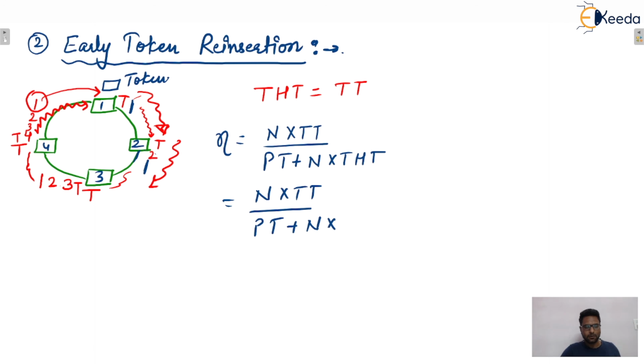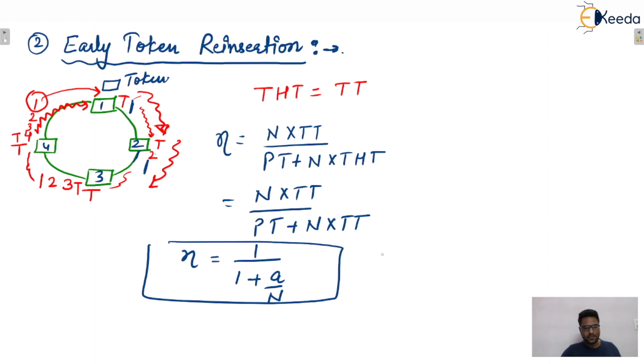So substituting TT here and dividing by N into TT, this becomes 1 upon 1 plus A by capital N. Yes, that is the efficiency. And what is A? A is propagation time upon transmission time.